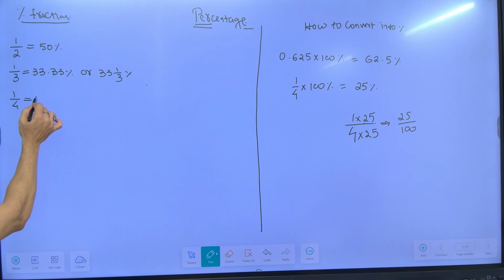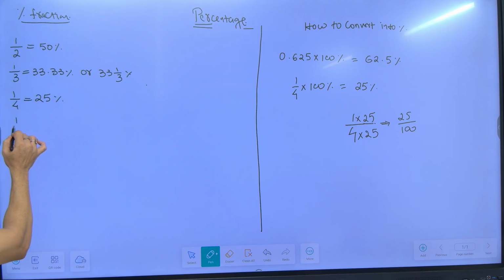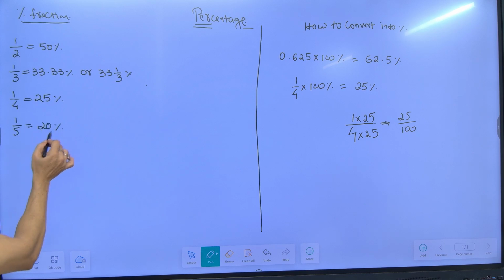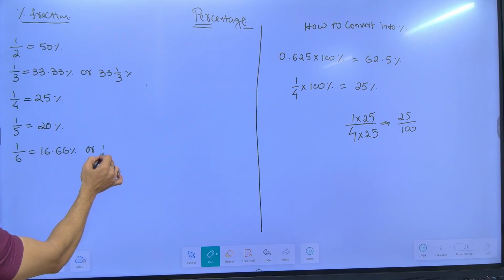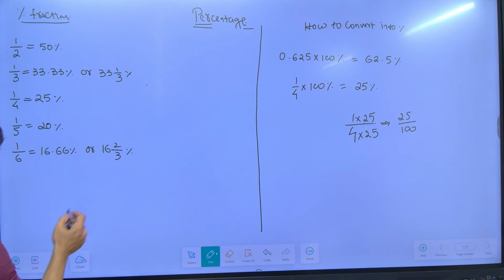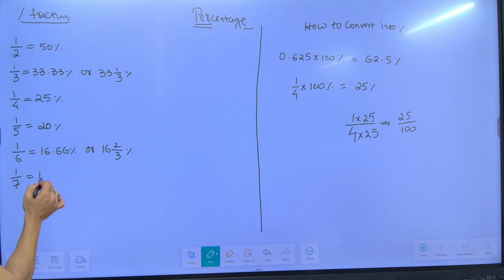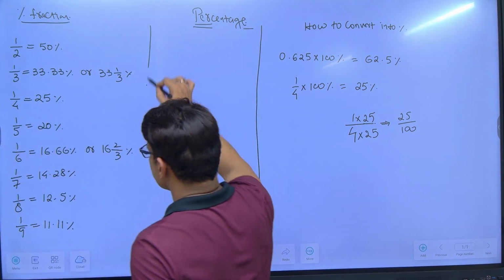1 by 4 is 25%. 1 by 5 is 20%. 1 by 6 is equal to 16.66%, or you can also write 16 2 by 3%. 1 by 7 is 14.28%. 1 by 8 is equal to 12.5%. 1 by 9 is 11.11%. You can also write 11 1 by 9%. And 1 by 10 is equal to 10%.